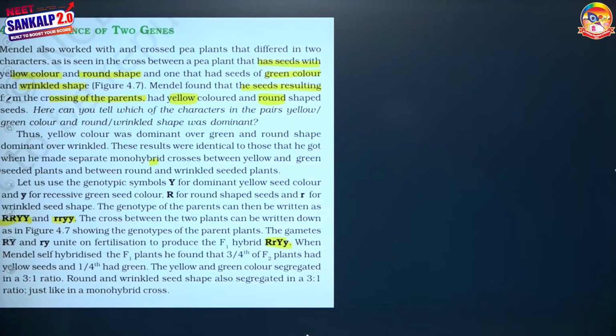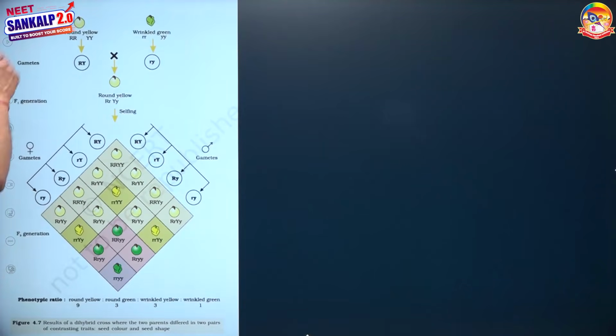When these are allowed to self-pollinate, Mendel self-hybridized the F1 plants and found that 3/4 of the F2 plants have yellow seeds and 1/4 have green seeds. Similarly, 3/4 have the round shape and 1/4 have wrinkled seeds. It means likewise.